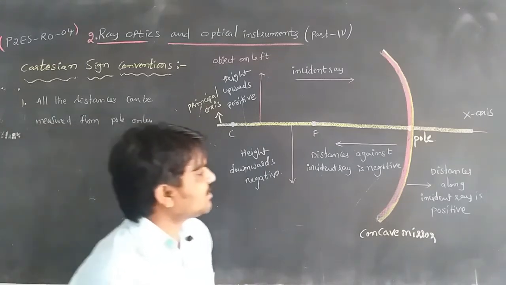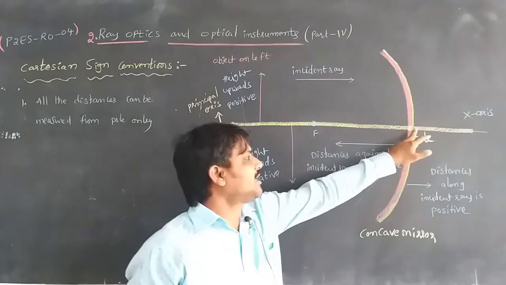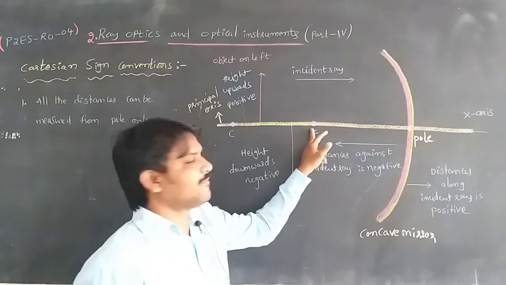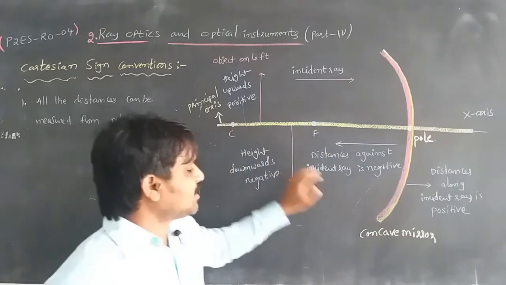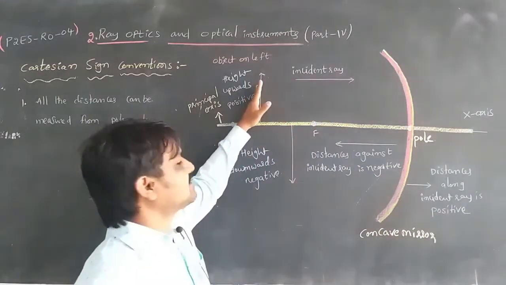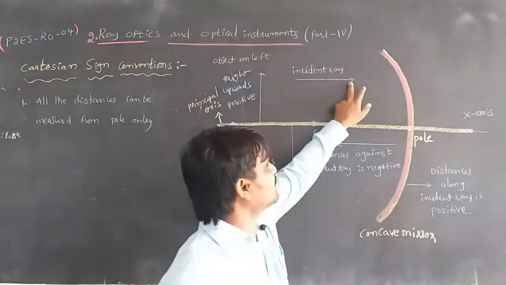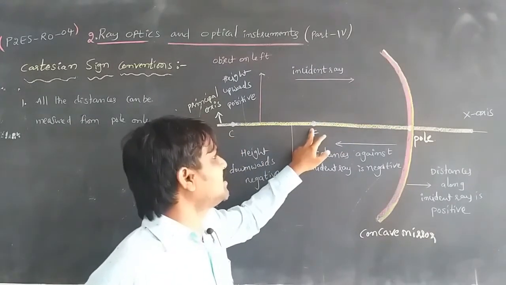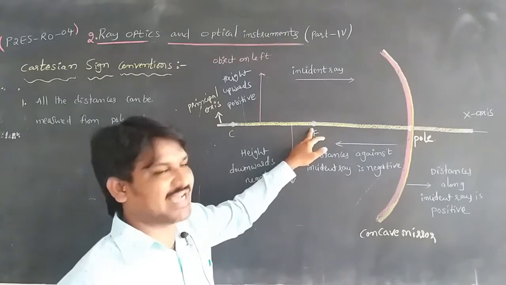Here this is the mirror, we are taking a concave mirror, and this is the principal axis. Here it is the pole, the focus and the center. Whenever the object is placed to the left side of the mirror, the incident ray passes, is incident on the mirror and is reflected, and it passes through the focus, which is a point on the principal axis.